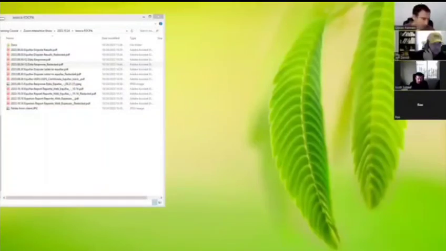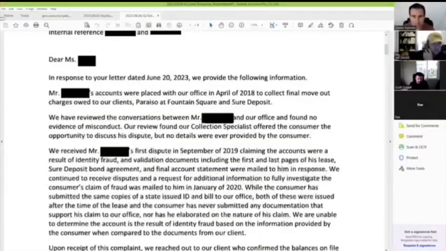And let's go ahead and look back at Equifax. The date assigned they've got is April of 2018. Okay, so those dates do match. Oopsie, let's go back here. Okay. To collect final move-out charges owed to client.